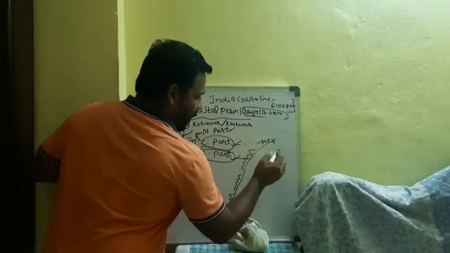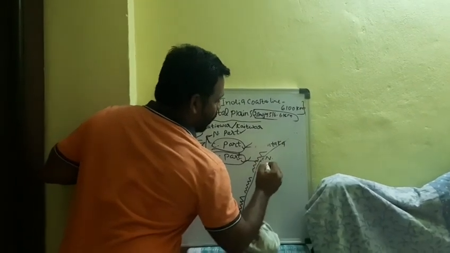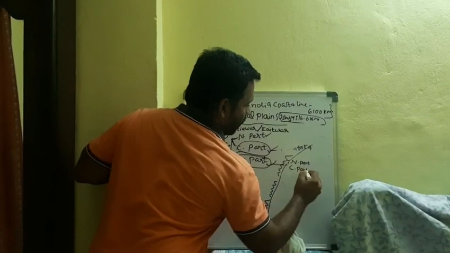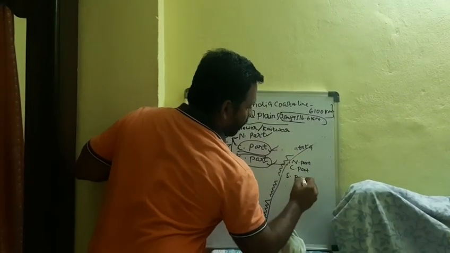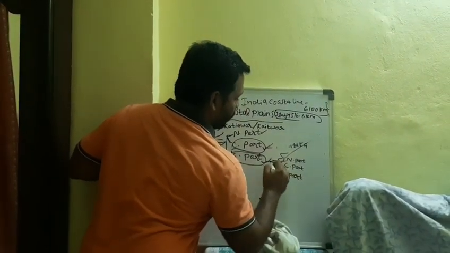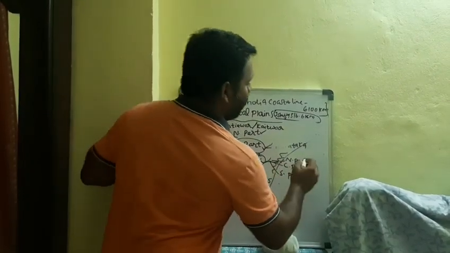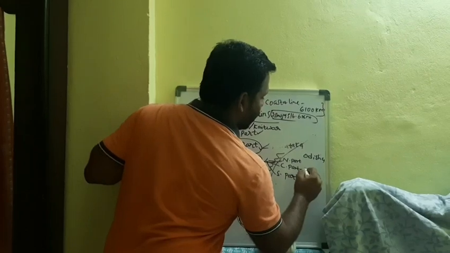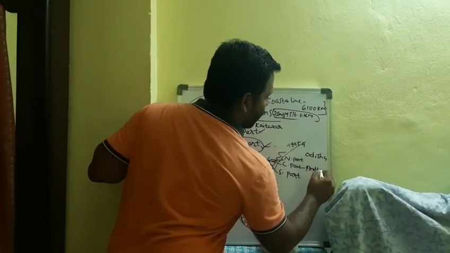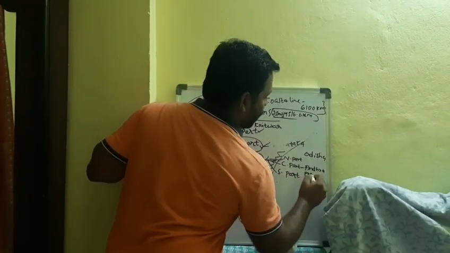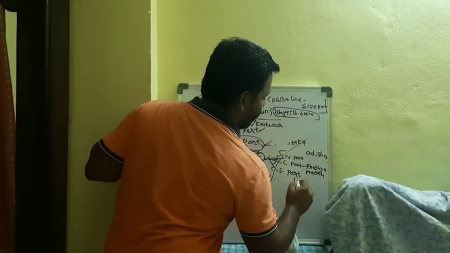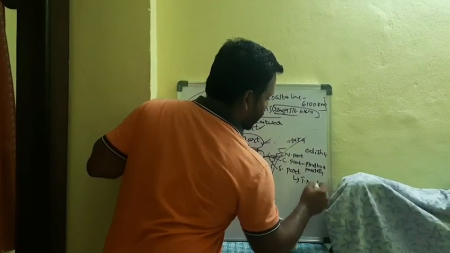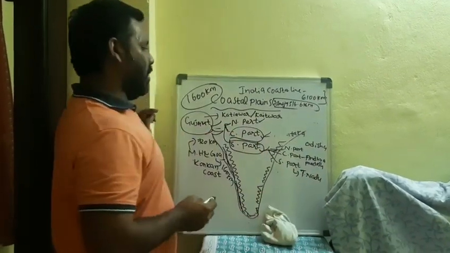If we observe the eastern part, here also we can divide it into three parts: northern part, central part, and southern part. The northern part comes in Odisha state. Central part, Andhra Pradesh. Southern part, Tamil Nadu state. Here we can find.